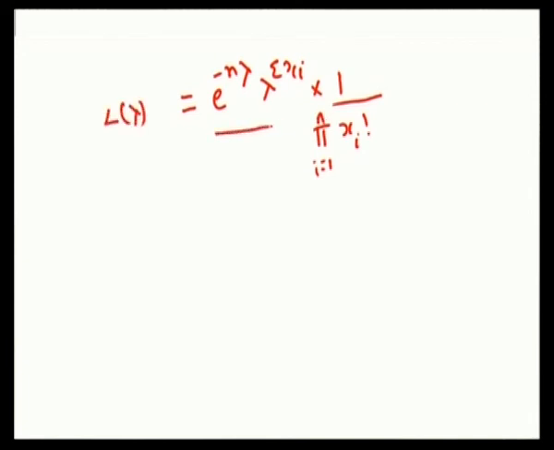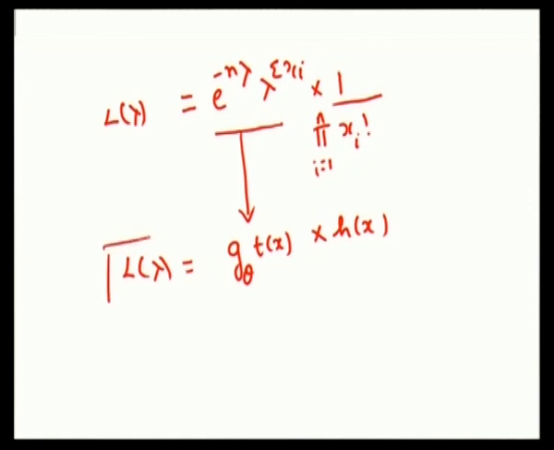You find these two terms have the parameter and depend upon x. Here is a term which is independent of the parameter. Hence, the first term you can write as g theta of t of x, and here h of x, which is my L of lambda.